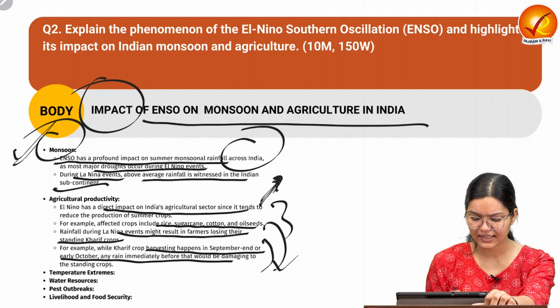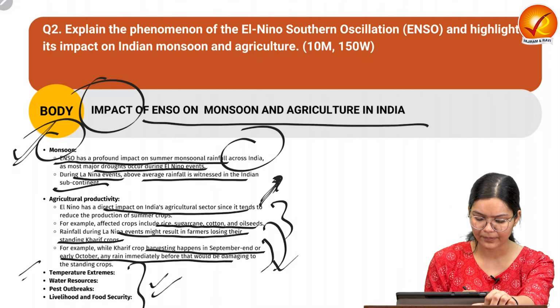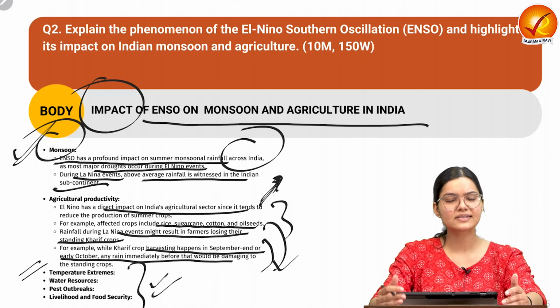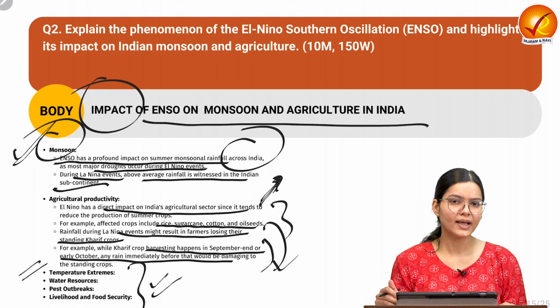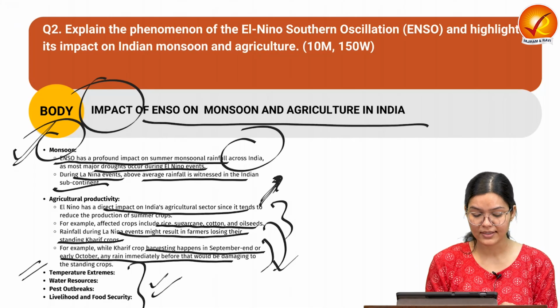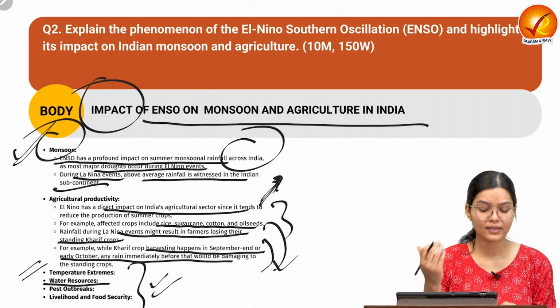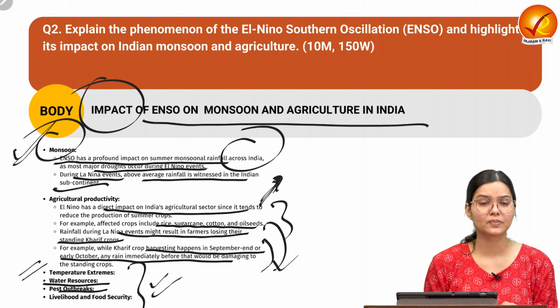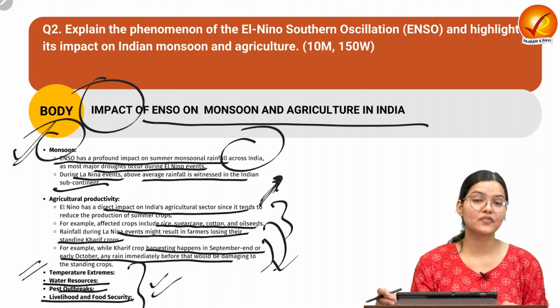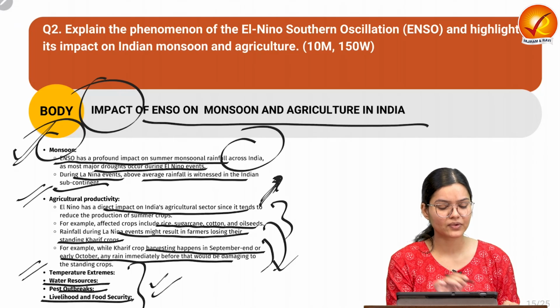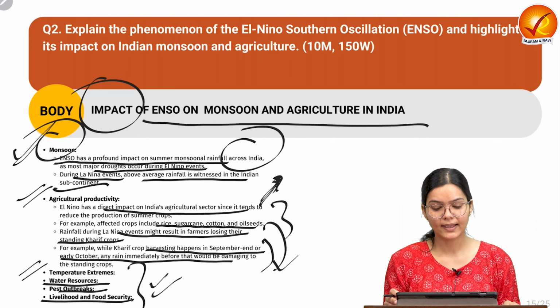And also we can see different kinds of impact through temperature extremes. For example, we can see the presence of heat waves in El Nino years, and also water resources will get depleted. Pest outbreaks can also be seen, and livelihood and food security, since they are directly linked with agriculture, will also get impacted.